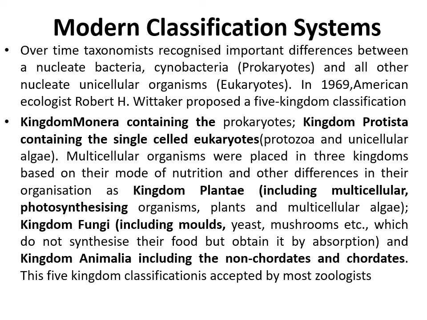And this five kingdom classification of Monera, Protista, Plantae, Fungi, as well as Animalia is the presently recognized one, which is proposed by Robert H. Whittaker.